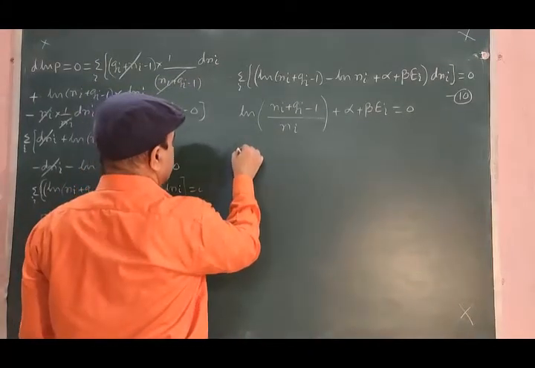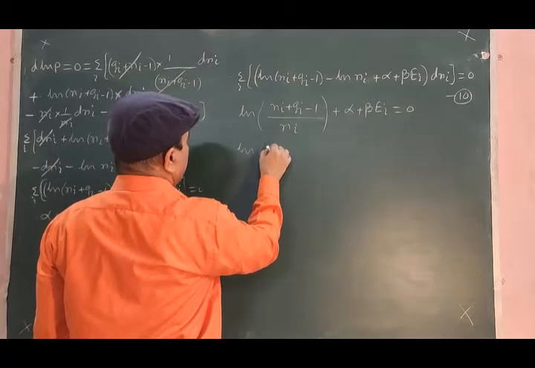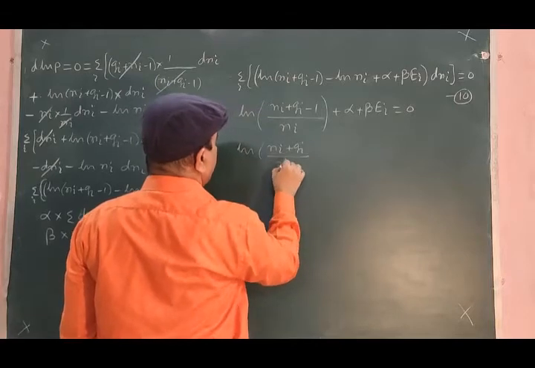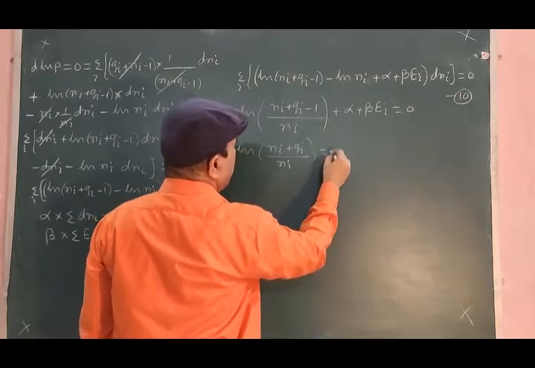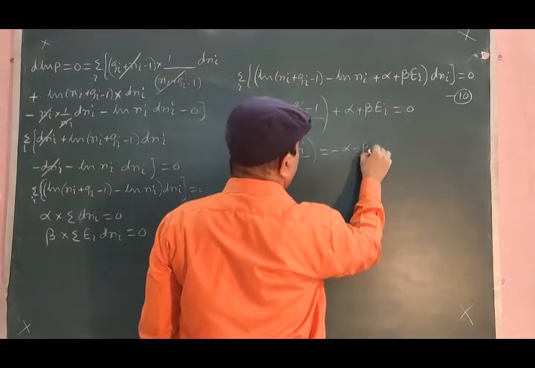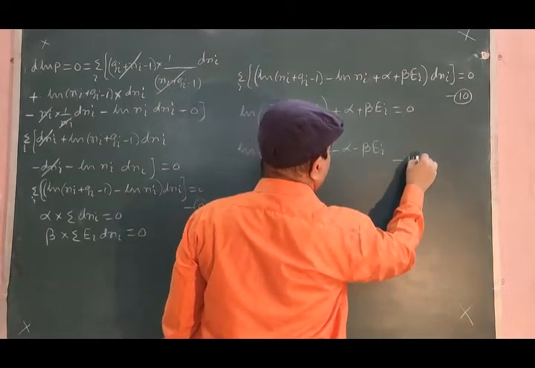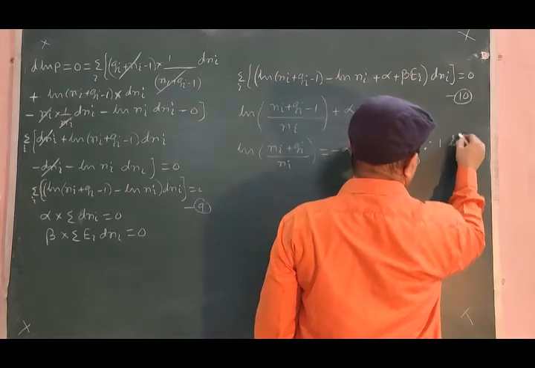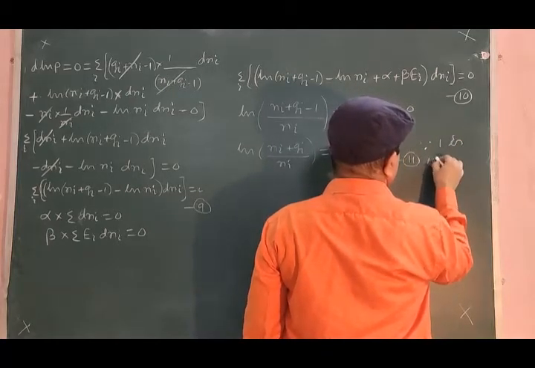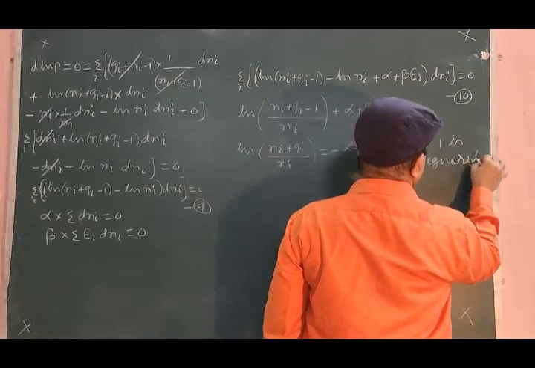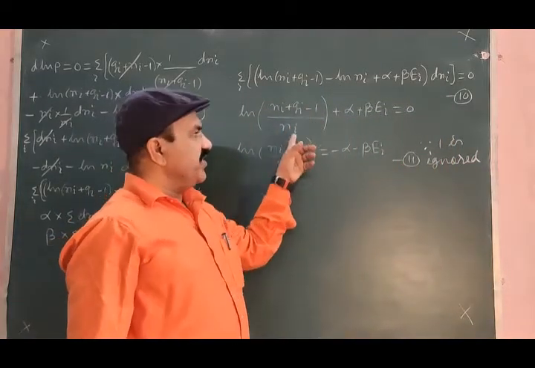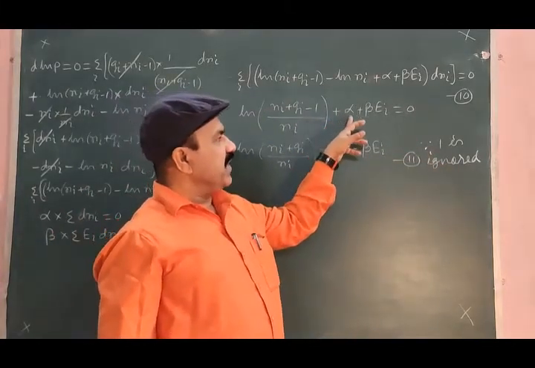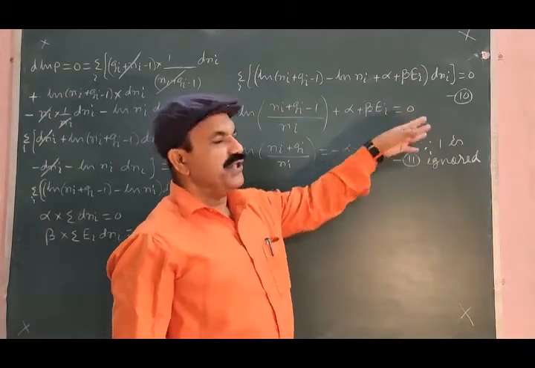This is further, 1 here is ignored, since 1 is ignored, and this plus alpha plus beta ei sent to the RHS.